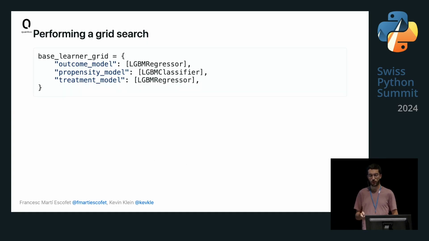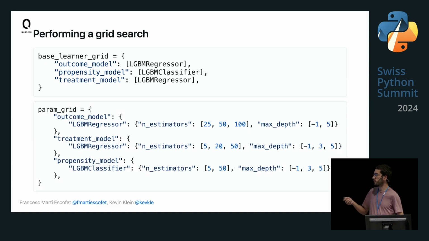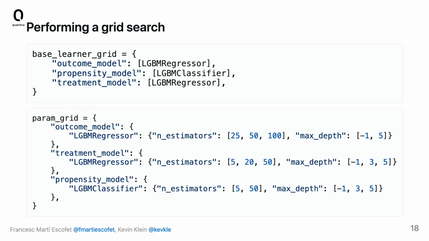And for this, we have some helper functions because, as you can quickly imagine, this grid explodes really quickly, and it's really hard to keep track of which experiments you ran and which not. So we have to define our grids for this grid search. For the base learner grid, we just need to pass the different types of models, which are just regressor and classifier, like LightGBM trees. But for the parameter grid, we want to test different parameters for just these base models. And in this case, for the LightGBM regressor of the outcome model, we want to test 25, 50 and 100, as shown before in the previous image.